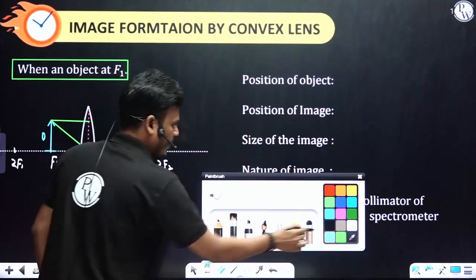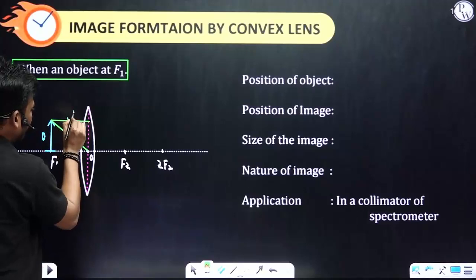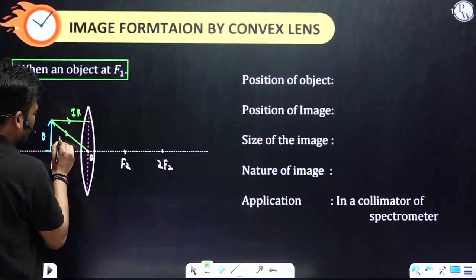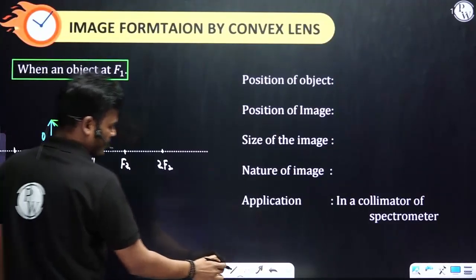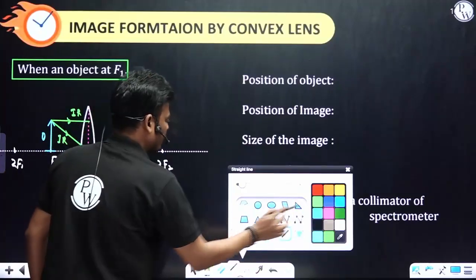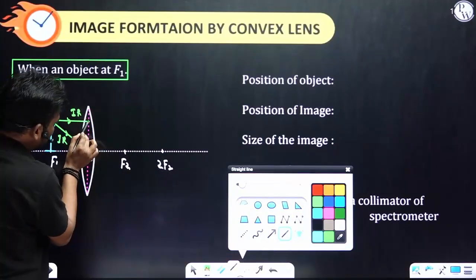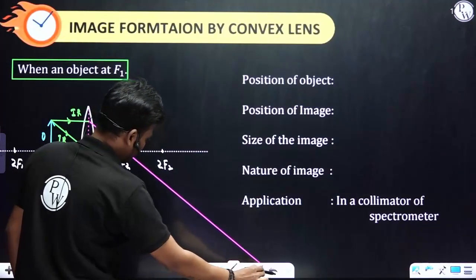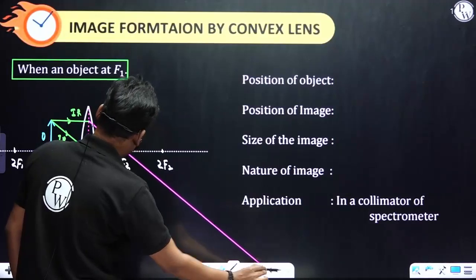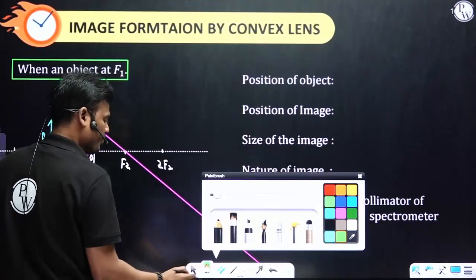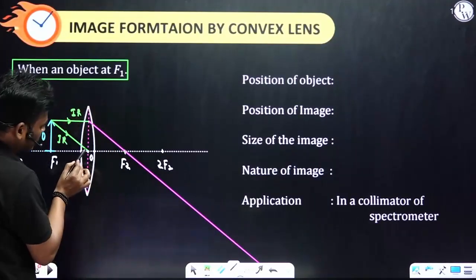This is an incident ray and this is an incident ray. If parallel to the principal axis, the refracted ray passes through F2. The next one goes undeviated.